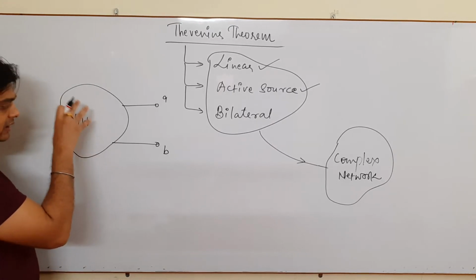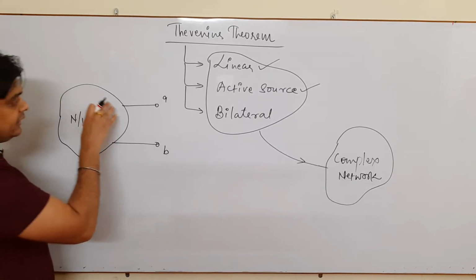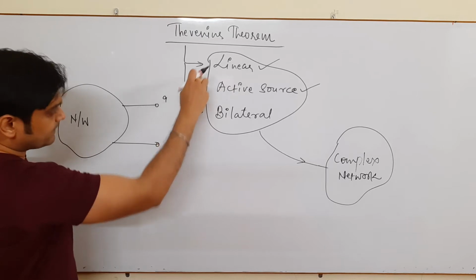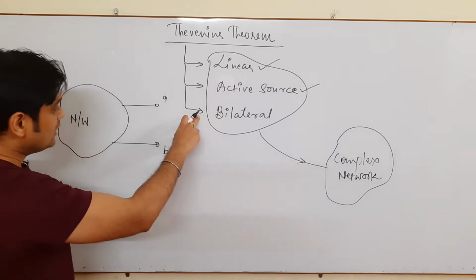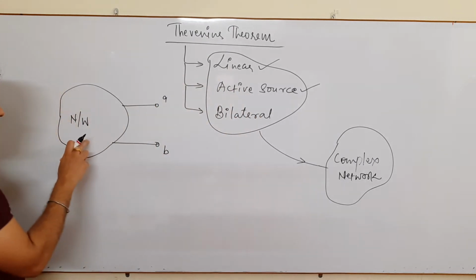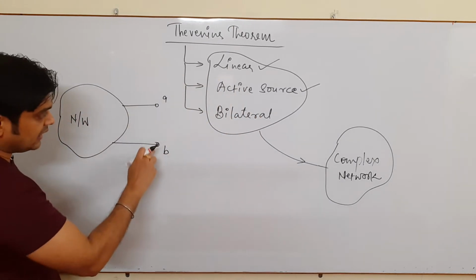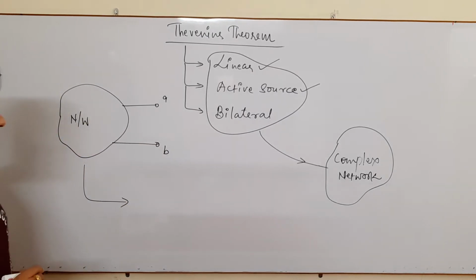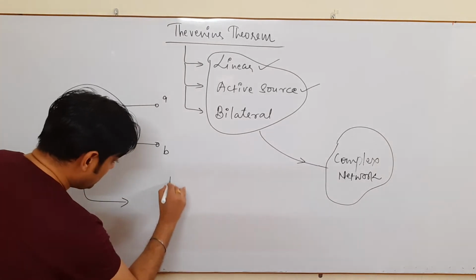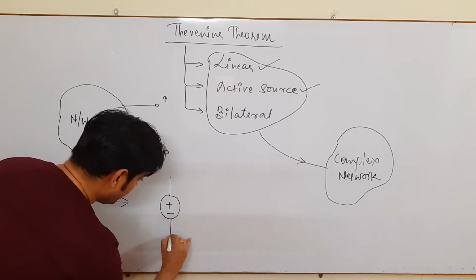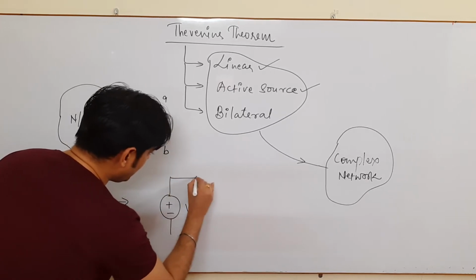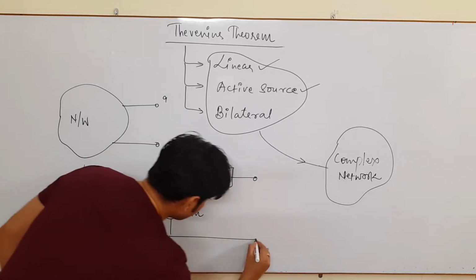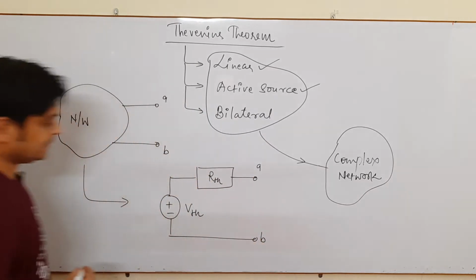If there is a complex network, but it follows the linear concept, consists of active source, and has certain bilateral elements, and these three conditions are applicable in such a network having terminals A and B, this particular network can be replaced by its equivalent in this fashion, having some voltage source and some resistance, and again this is your terminal AB.